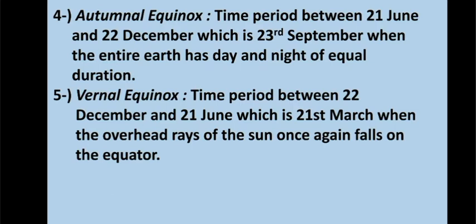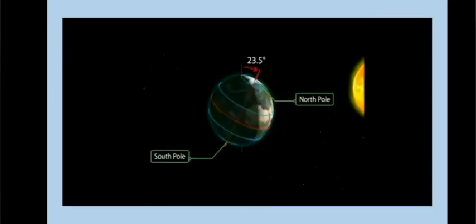Now, what is vernal equinox or spring equinox? Spring equinox in the northern hemisphere occurs on 21st March when the direct rays of the sun fall on the equator again. The whole earth once again experiences day and night of equal length, but the southern hemisphere has autumn season at this time. Now let's understand the topic, the change of the seasons, through this video.